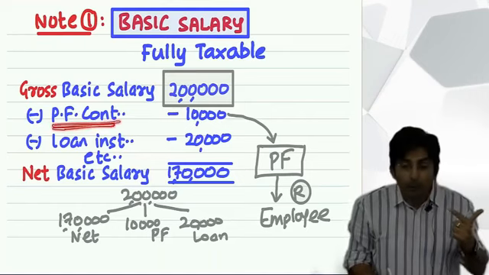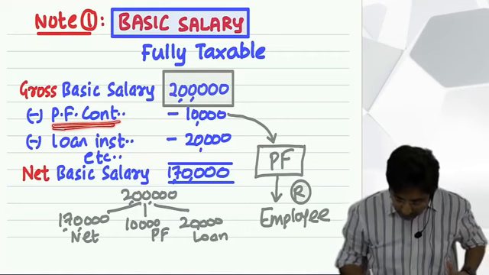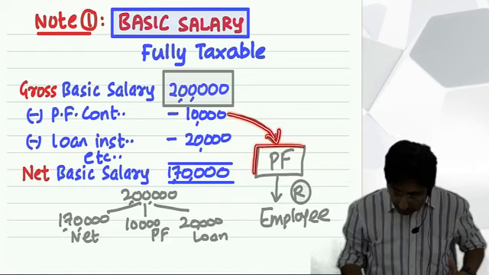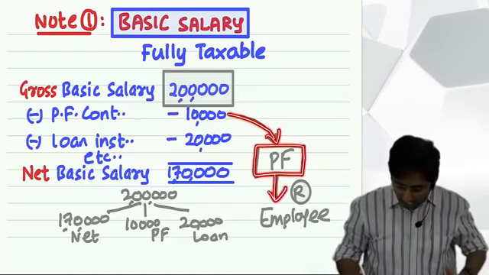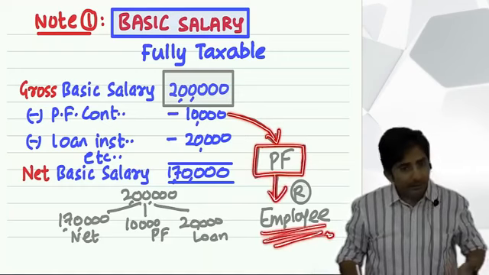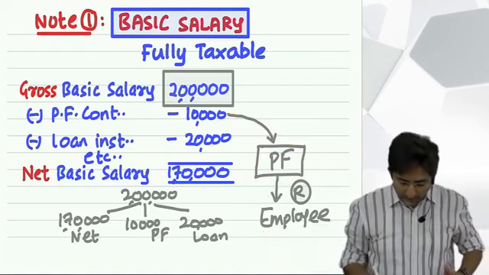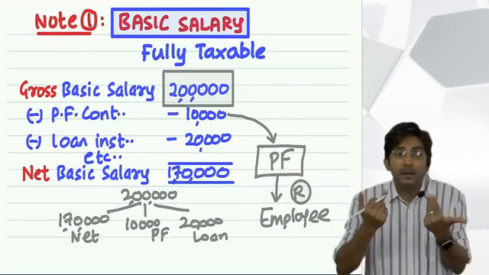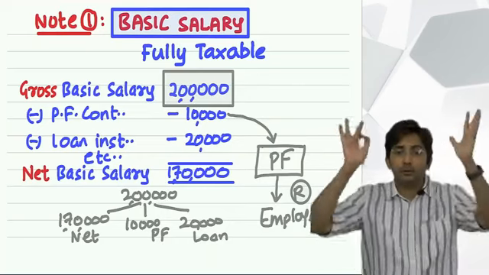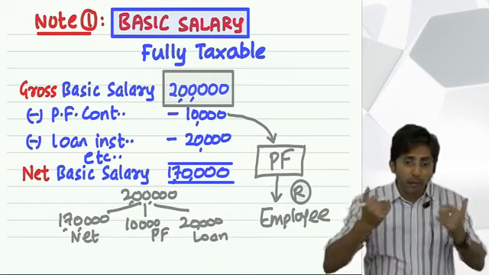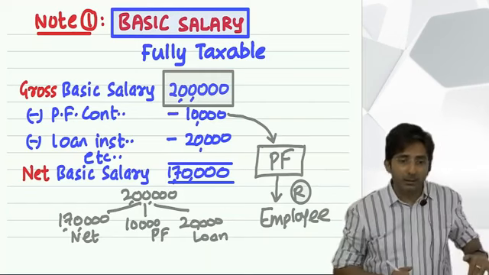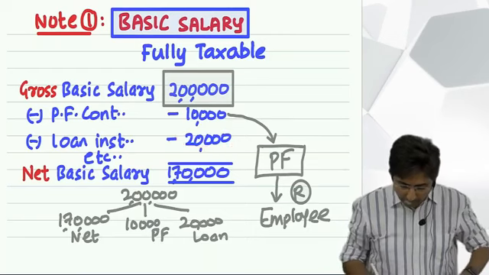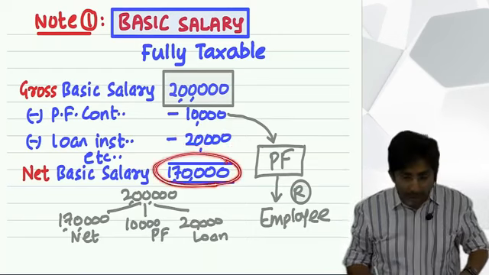what is the full form? Provident fund contribution. This amount they have deducted and they will keep aside in a provident fund, and the employee will get it at the time of retirement. Okay. And this 20,000, assume it is a loan installment. As I gave the example, the boss might have given you a 2 lakhs loan, but he will recover it from you by deducting from your salary. So let's assume he deducts 20,000. Okay. Now, the net amount is 1,70,000.